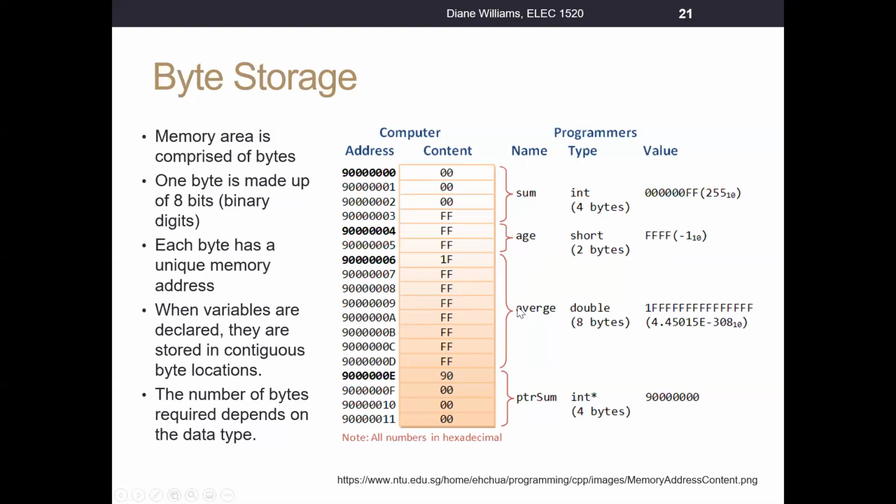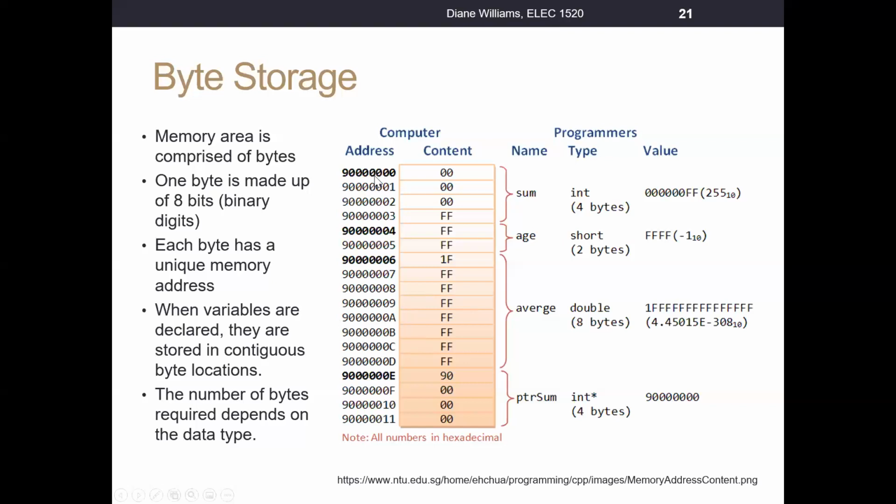This is just showing you how variables, as they're declared, are placed into memory. If we need 8 bytes, it's going to use these 8 bytes, and they all have a specific address to refer to that particular byte location. So everything is stored contiguously in memory. As variables are declared, they're stored in the next stack memory space. They're actually pushed onto the stack.